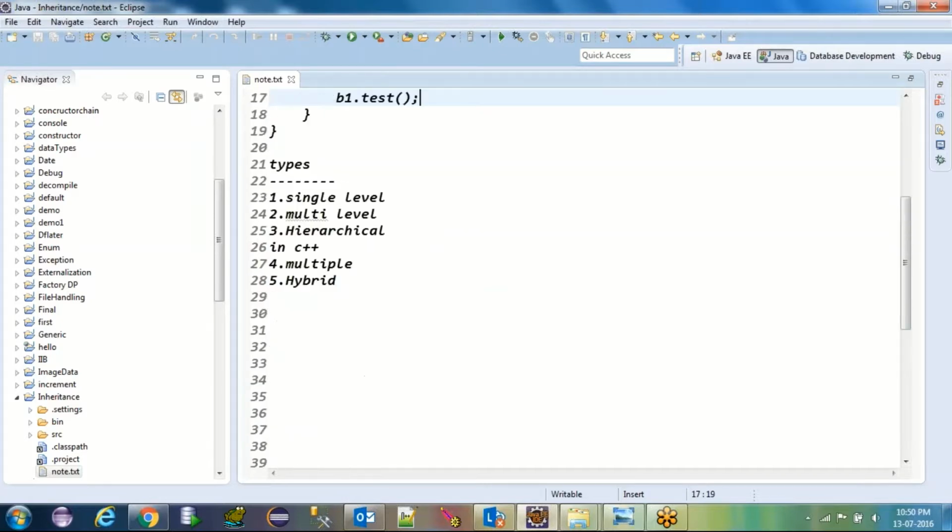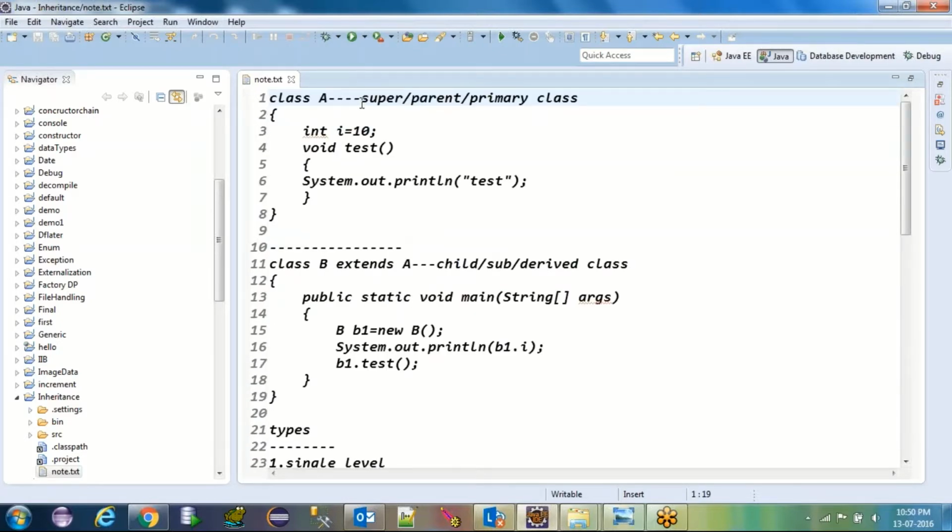Further going for the description, whichever class you are extending, that class is known as superclass or parent class or primary class. All are the same. You can call the A class here super, parent or primary class.